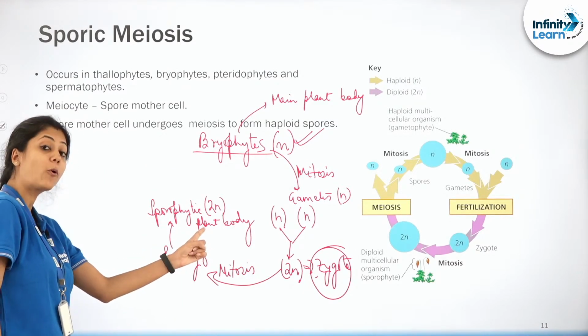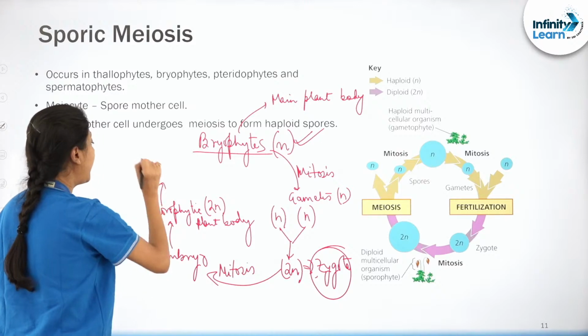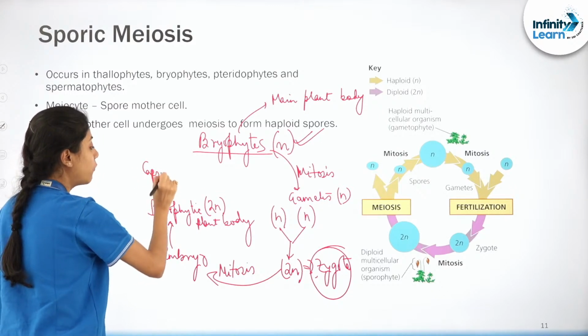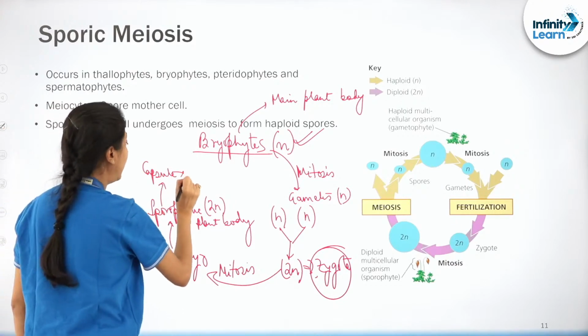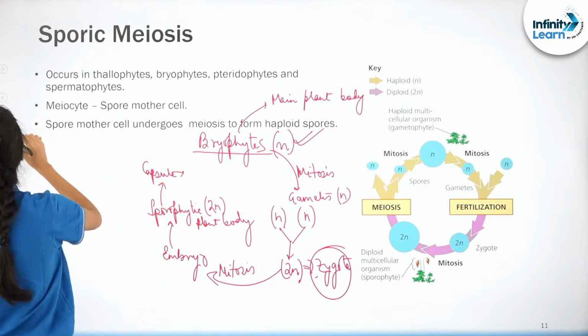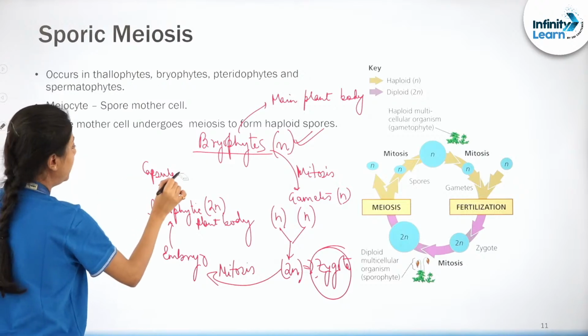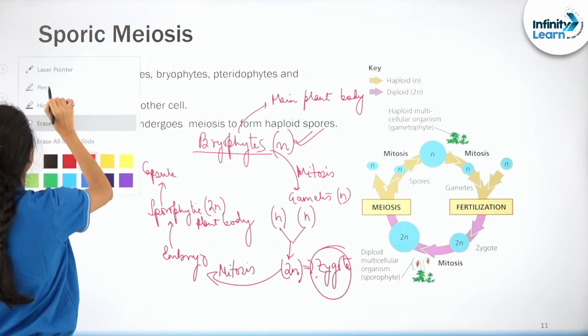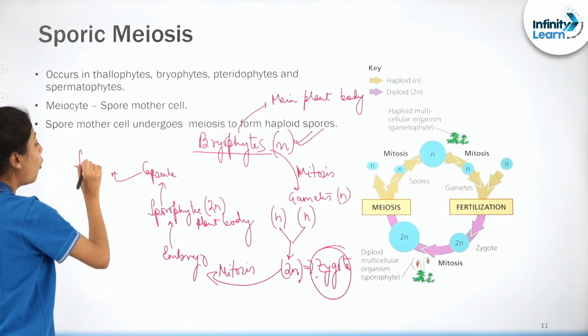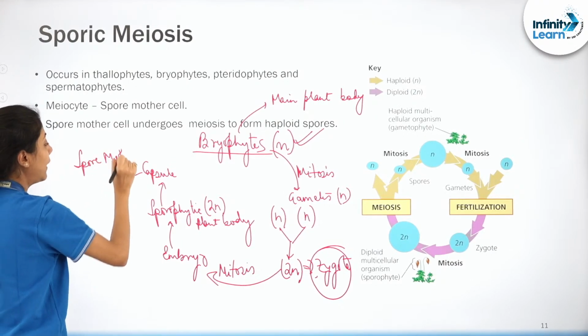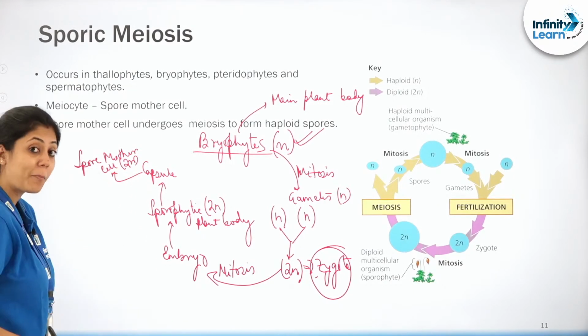Now in this sporophytic plant body, there will be a structure called the capsule. This capsule will contain the diploid spore mother cell.